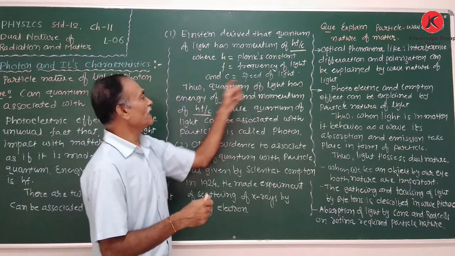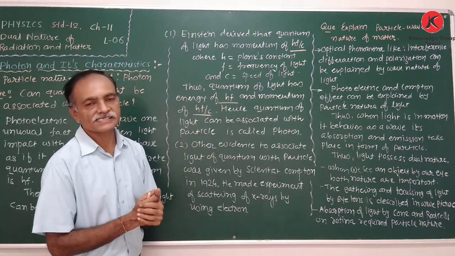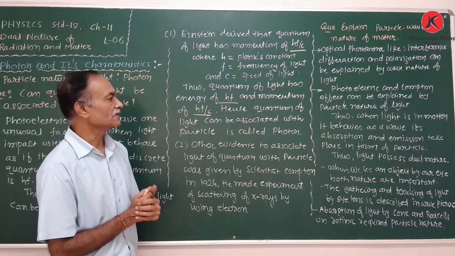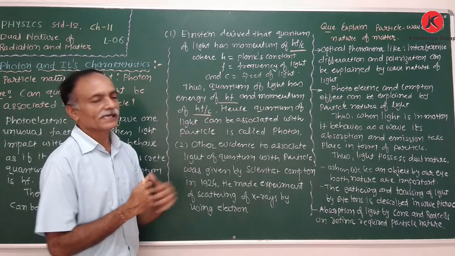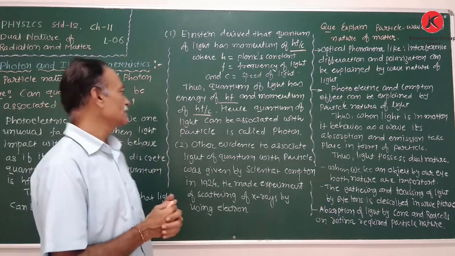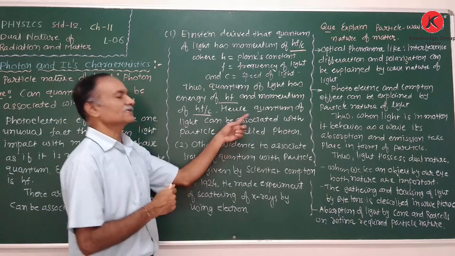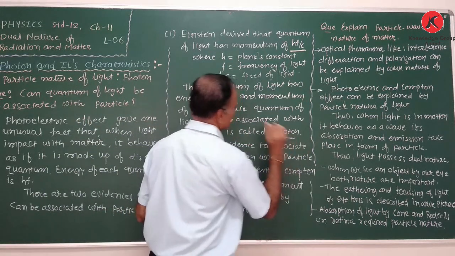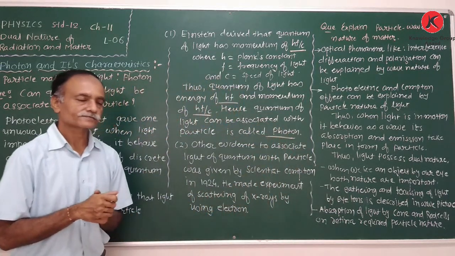Thus the quantum of light has the energy hf and the momentum hf upon c. Hence the quantum of light can be associated with a particle, and this quantum of energy is known as the photon.